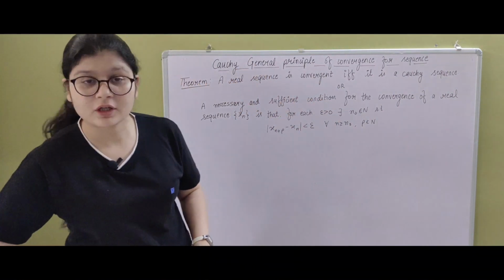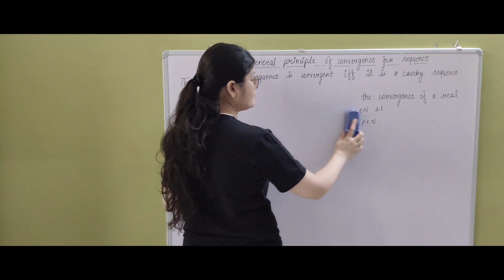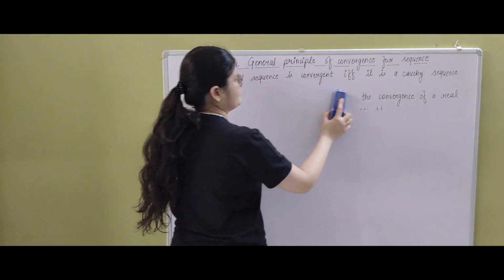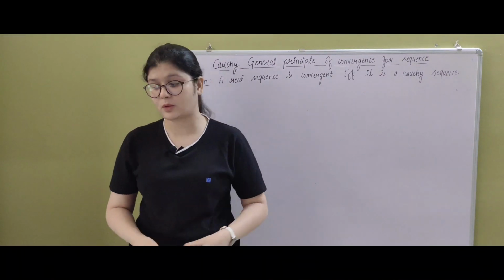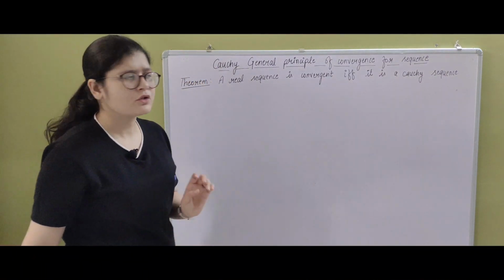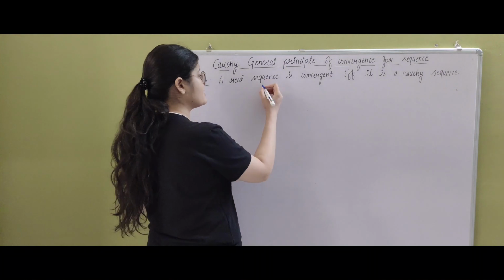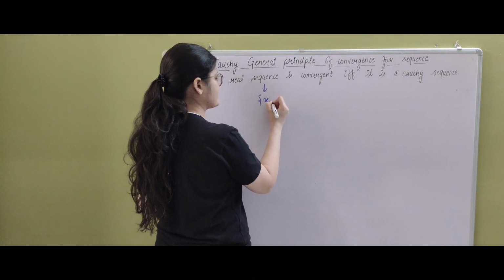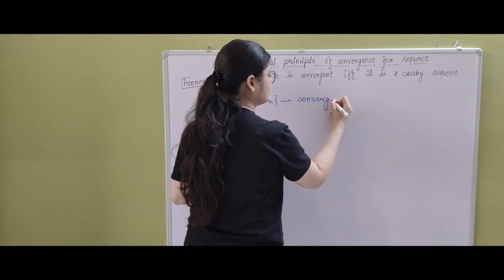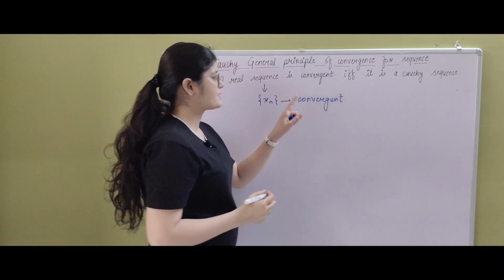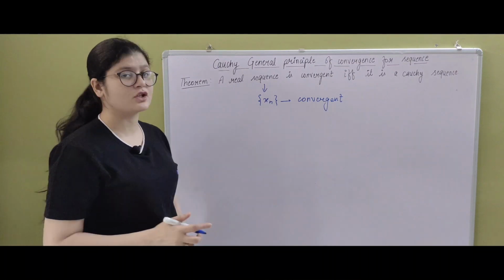Okay, so let's see the proof of the first theorem. The statement says that a real sequence is convergent if and only if it is a Cauchy sequence. So first let's consider that our real sequence is xn. This is our sequence, and this sequence is convergent. Okay, this sequence is convergent. So what is the definition of convergent?